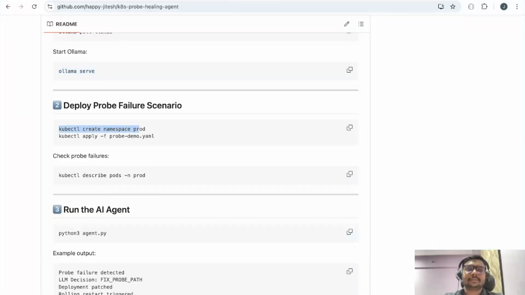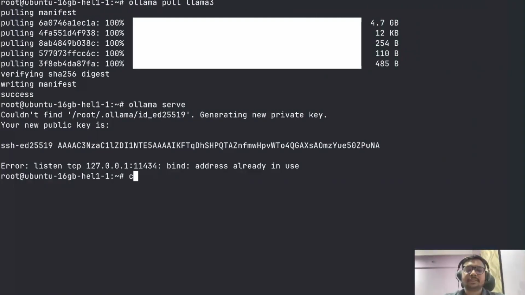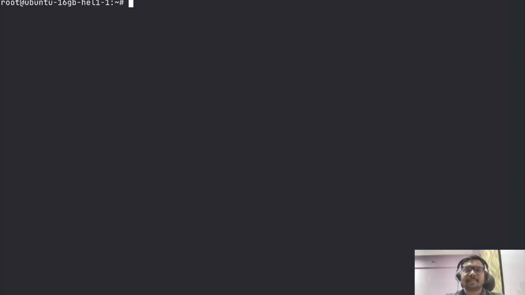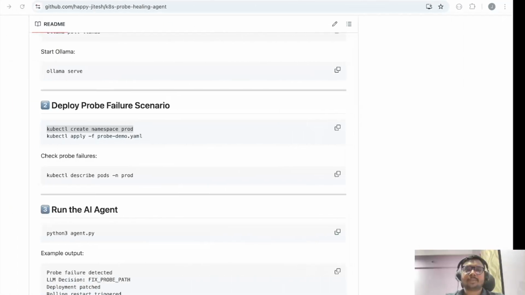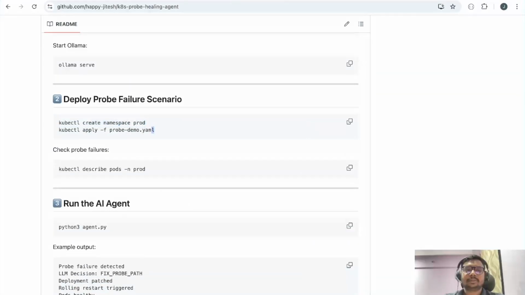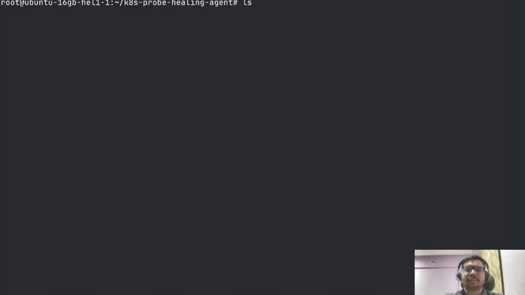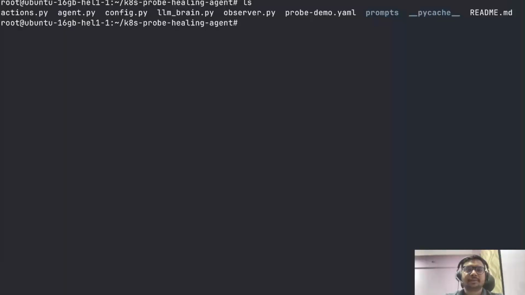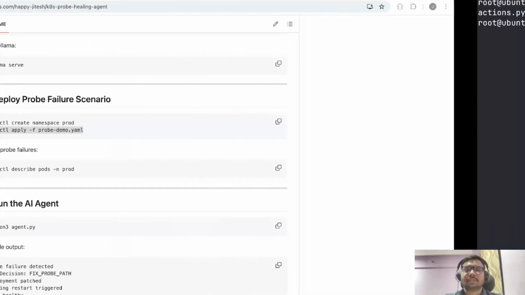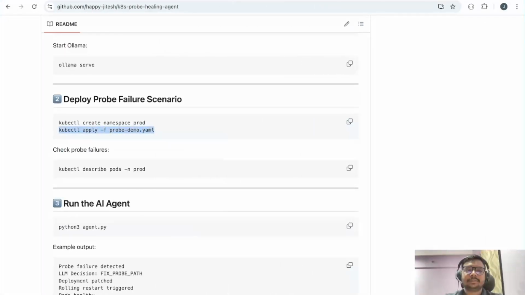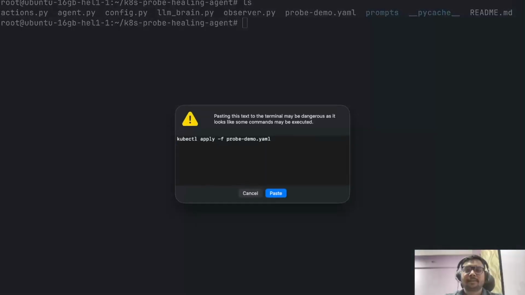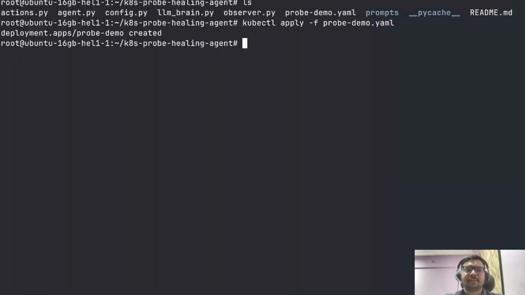First, we will create the namespace, that is the probe namespace. Let's clear this screen. Now we will run kubectl create. So our namespace is created. Now let's deploy this probe. I have already cloned this repo, so if you see here, we have the repo, and this is the probe.yaml. Okay, so let's run kubectl apply. Okay, and you can see our pod is deployed.